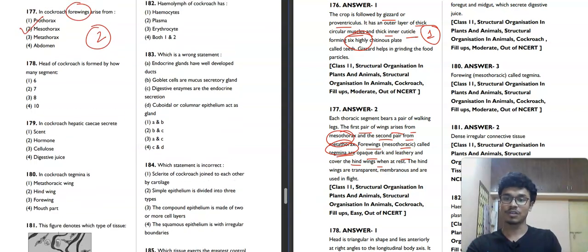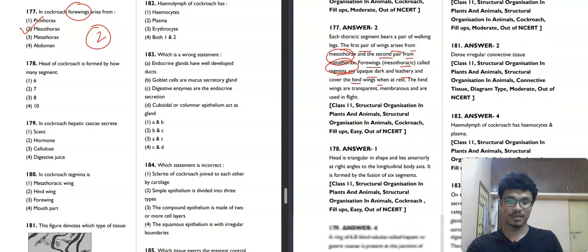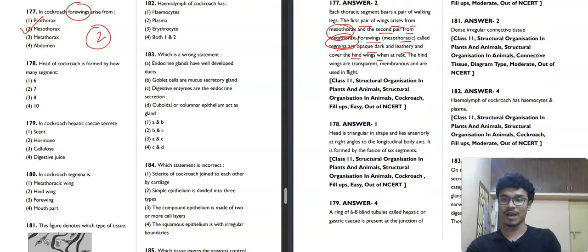Head of the cockroach is formed by how many segments? 178. The head of the cockroach is basically formed by 6 segments. The head is triangular in shape and lies anteriorly, at right angles to the longitudinal body axis. It is formed by the fusion of 6 segments. So the first option will be our correct answer.